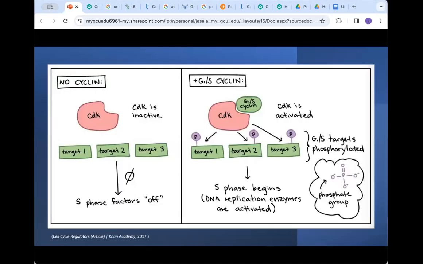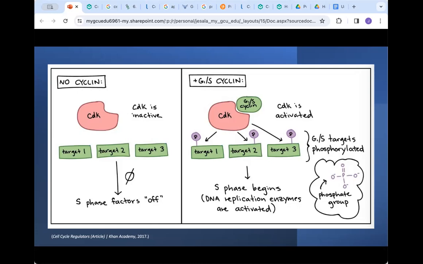Specific target proteins are phosphorylated by CDKs. The phosphate group that is attached will make a target protein less active or more active. Once the CDK has cyclin attached, it will become activated as a kinase. Cyclin will also guide the CDK to specific target proteins that are the right ones for that period of the cell cycle. For example, CDKs will be sent to S phase targets by G1/S cyclins, which start DNA replication.